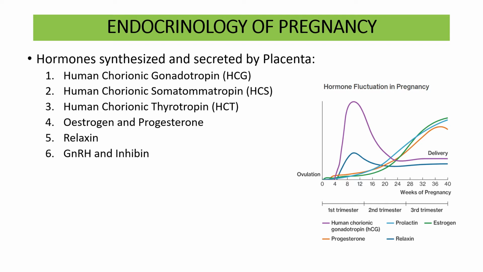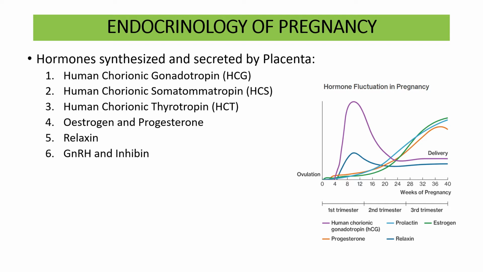But the most important hormone of pregnancy is HCG, or human chorionic gonadotropin. It is a glycoprotein formed by the syncytial trophoblast of the placenta. You must know that the placenta or the fetus has two types of cells, the syncytial trophoblast and the cytotrophoblast. Syncytial trophoblasts are the outer layer.